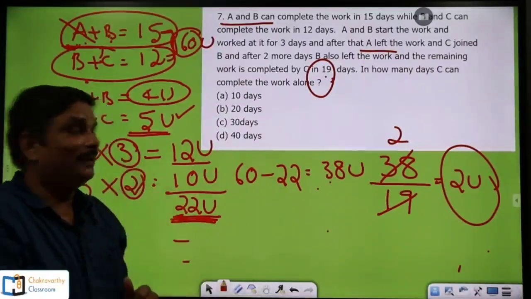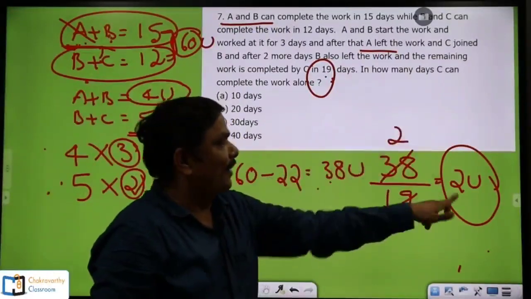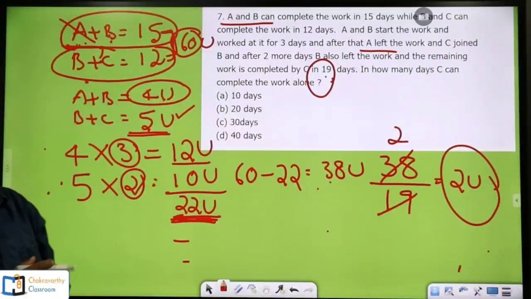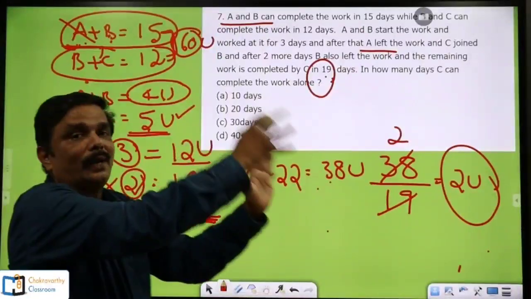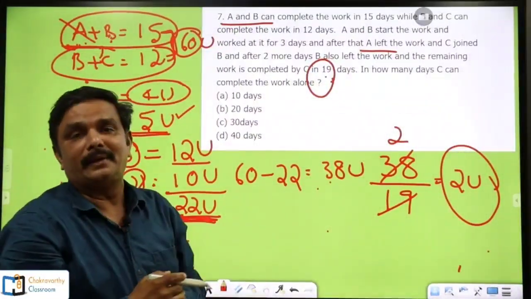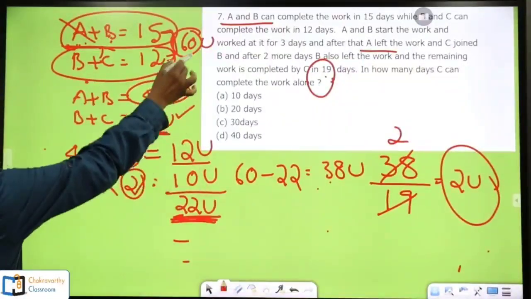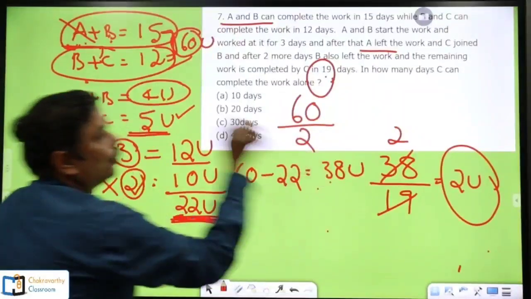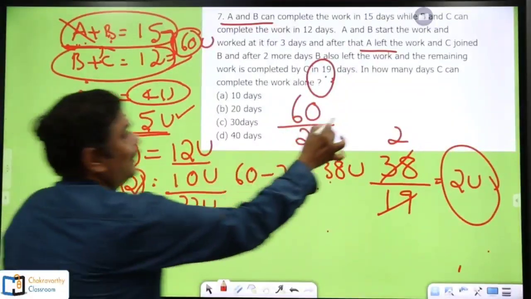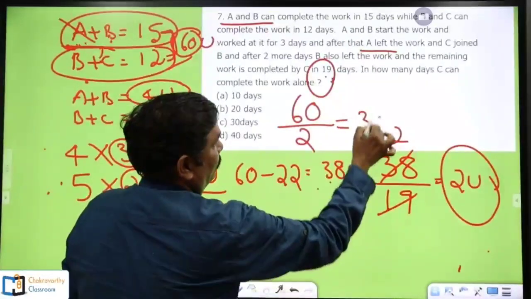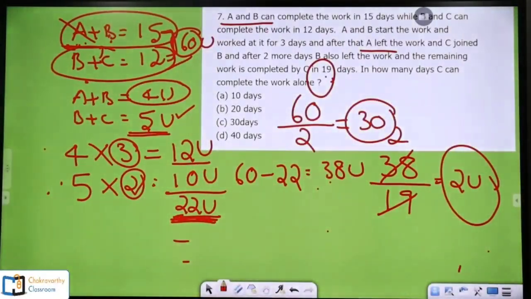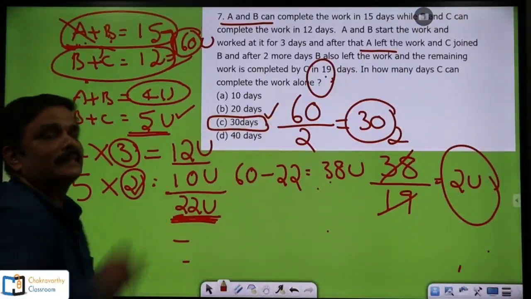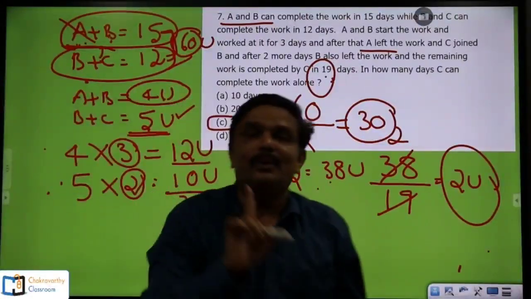But again here my question is not what C's 1 day's capacity is. They are asking in how many days C can complete the work alone. If C works on that one alone, in how many days it could be completed is the question. Now clearly here total work is 60 units divided by C's capacity of 2 units per day. If you divide 60 by 2, you will get 30. So my answer is 30 days. In option C we are getting 30 days. This is how exactly you have to do the question.